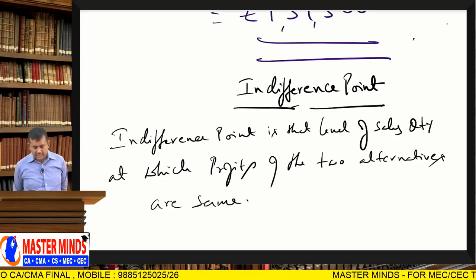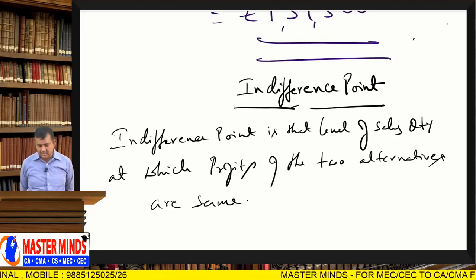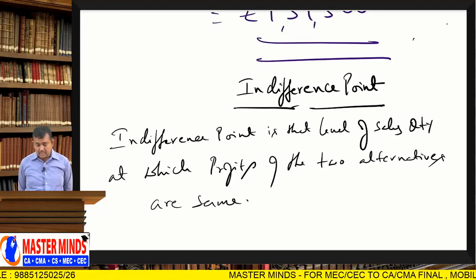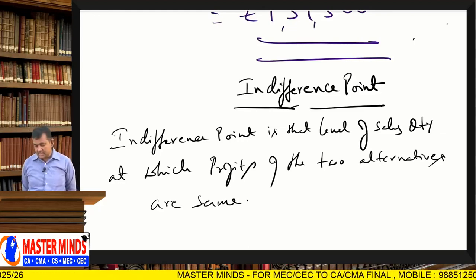So, indifference point is that level of sales quantity at which profits of the two alternatives are same.